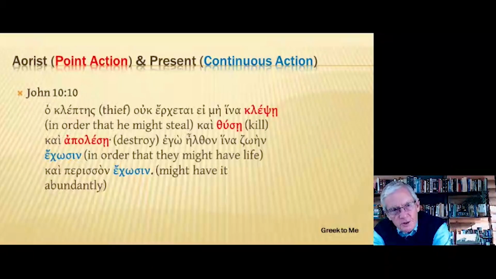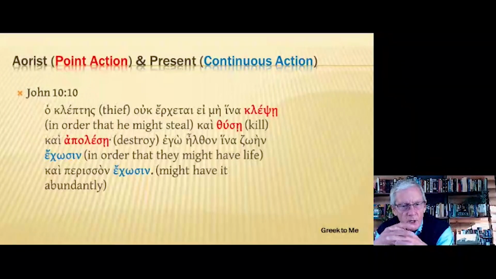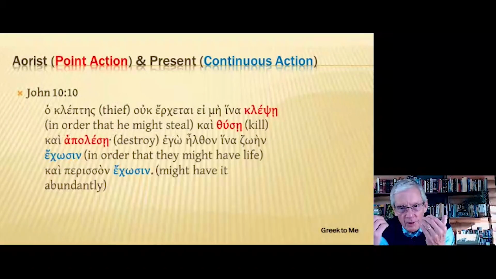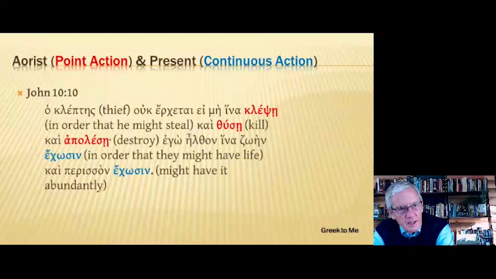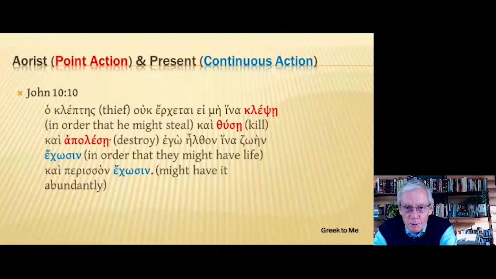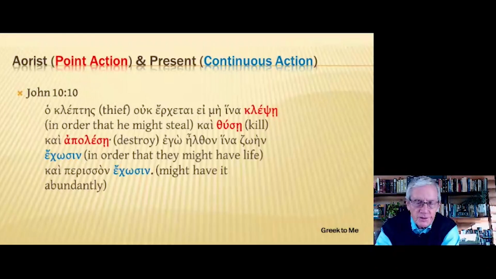All right, here's what I mentioned earlier. The aorist subjunctive points to point action, while the present subjunctive points to continuous action. So in John 10:10, ho kleptes, the thief. You've heard of a kleptomaniac, haven't you? And then we have ouk erchetai, does not come, ei me, if not or unless.